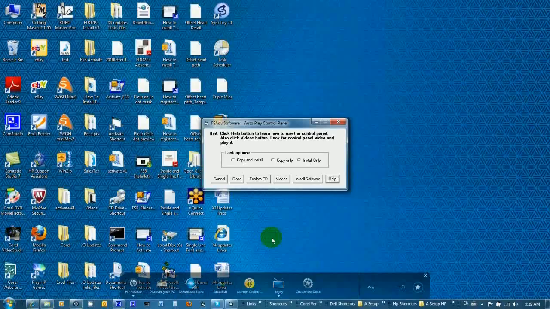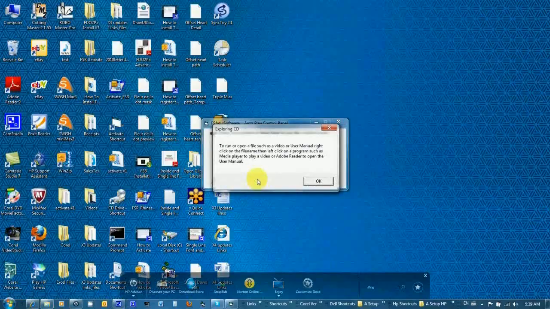We're going to visit the CD dialog box. We'll click Explore. It will open up a message on how to open or run a file. So read that to get you familiar. I'm going to click OK.